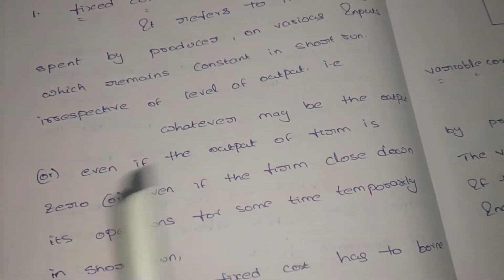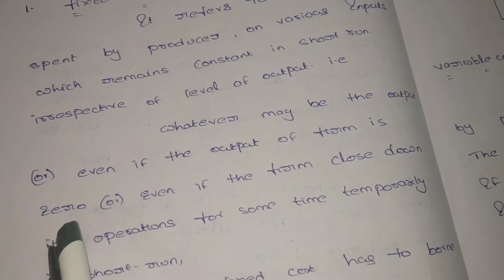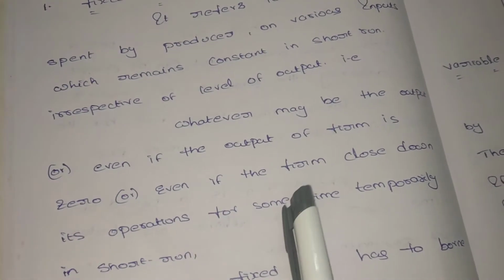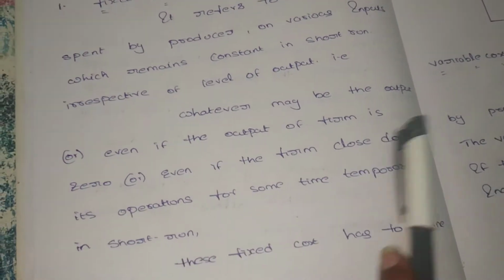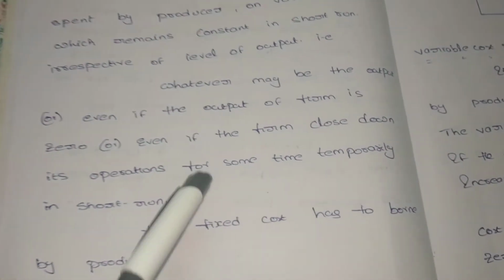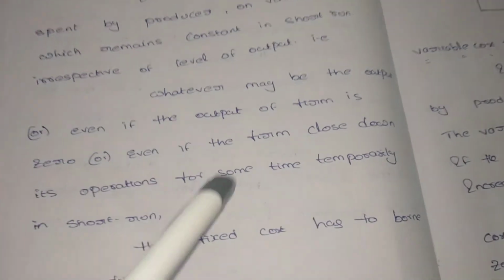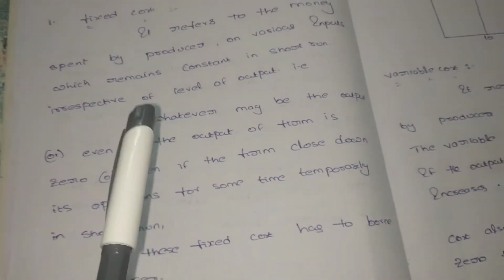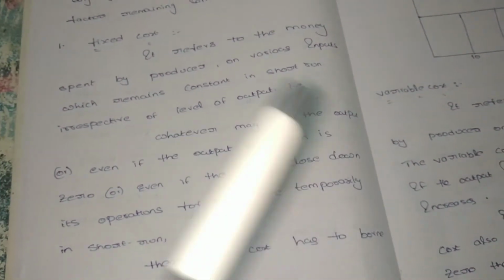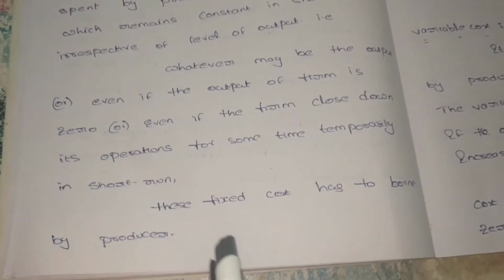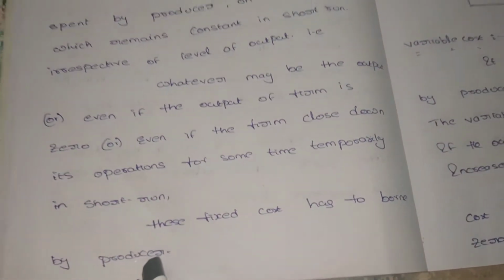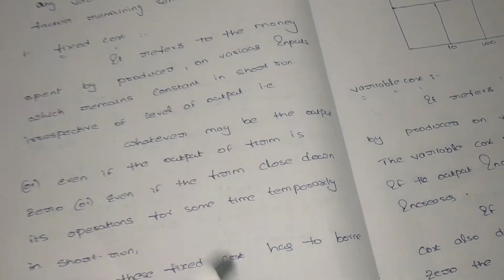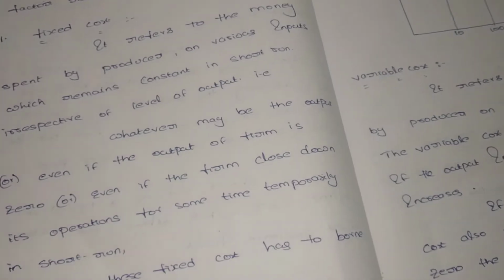Whatever the output may be, even if the output of a firm is 0, maybe our company is not producing any goods, that is 0 output. Even if the firm closes down its operations temporarily in the short run, due to technical issues or some other reasons, we shut down the firm, we still have to pay the rent. So we can say it is a fixed cost. Whether we produce the goods or not, we have to pay the fixed cost. The fixed cost has to be borne by the producer, but ultimately the cost has to be collected from customers only.